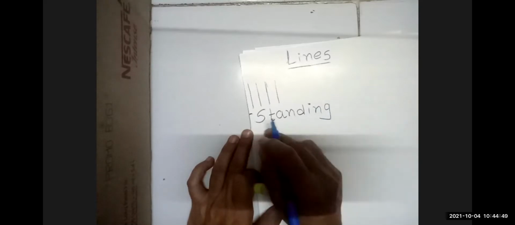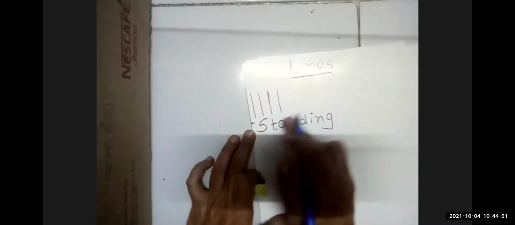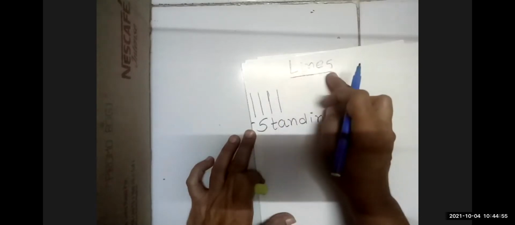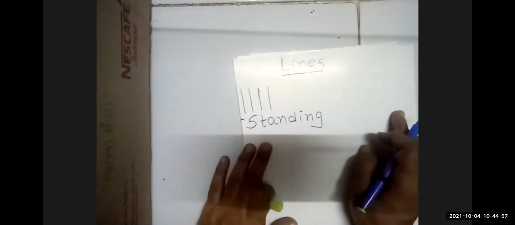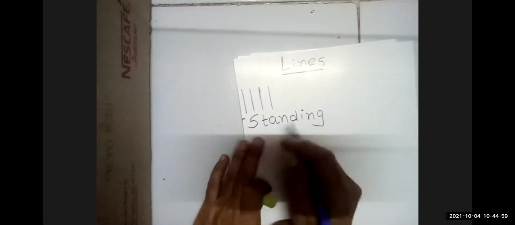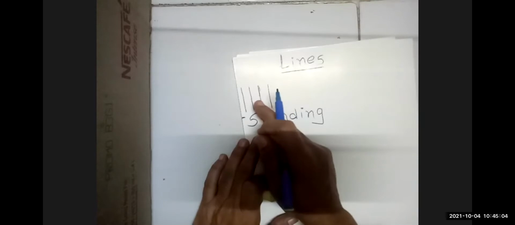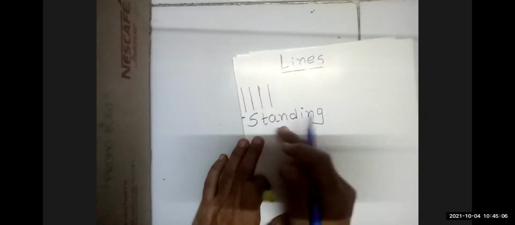S-T-A-N-D-I-N-G. Standing lines. These all are standing lines. It is also called a vertical line.